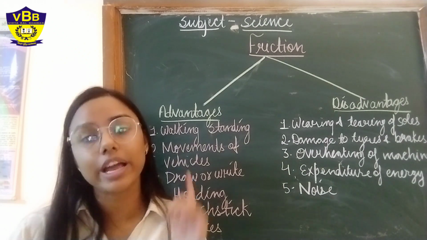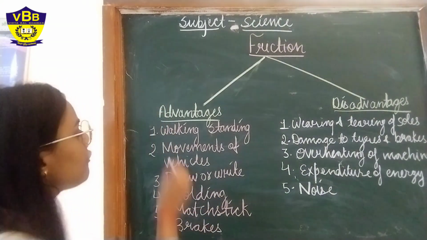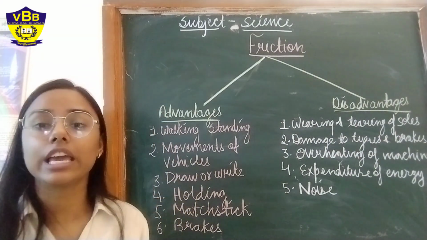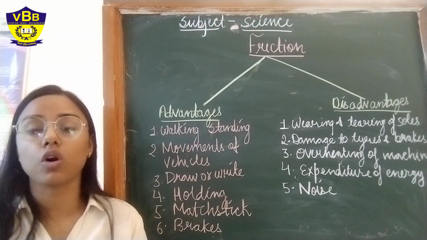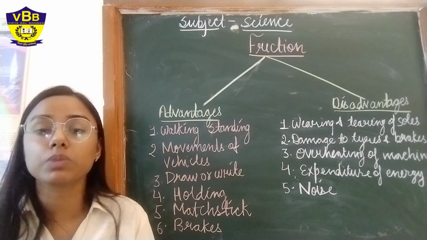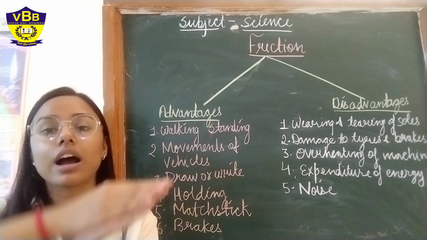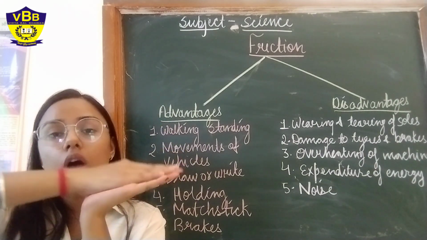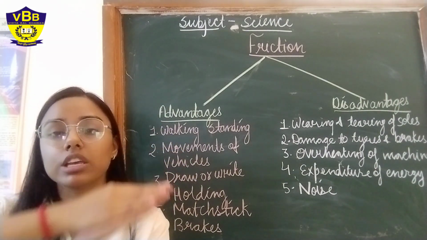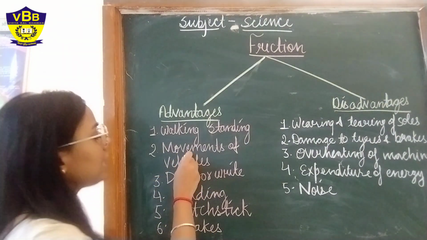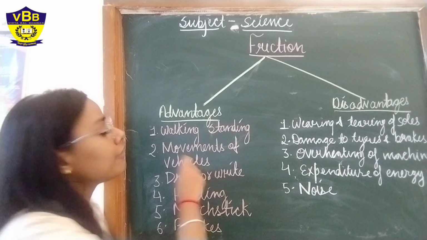Now let's jump to advantages of the friction. First one is walking and standing. See, we are only able to properly walk or stand on the surface because of the friction. Because friction helps us to make a grip to interlock with the surface so that we can walk or stand properly. Then next one is movement of vehicles.